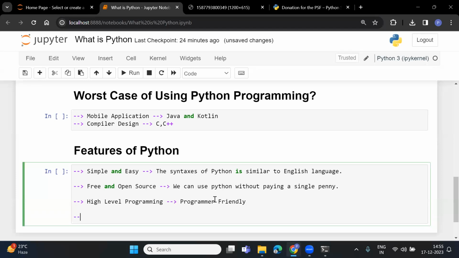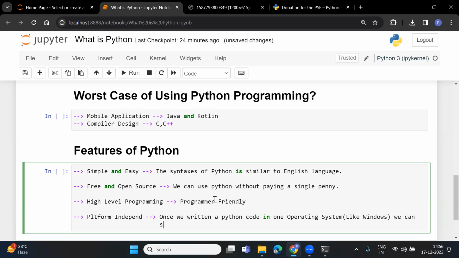After this, it is platform independent. Platform independent means once we have written a Python code in one operating system, like Windows, we can run the same Python code in any other operating system.